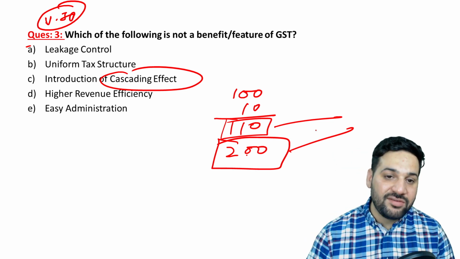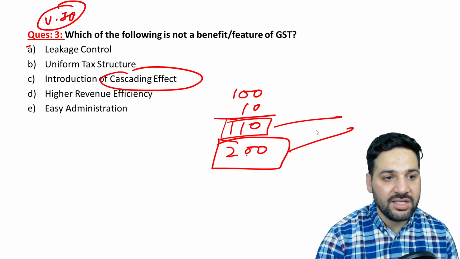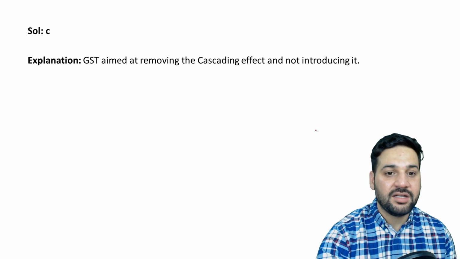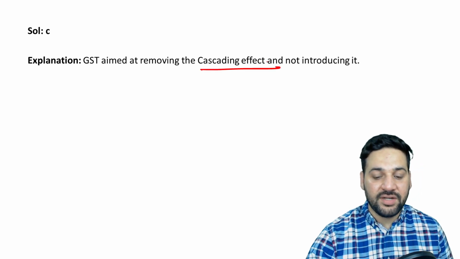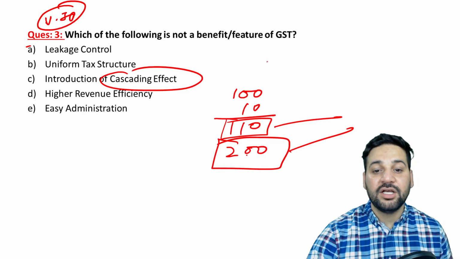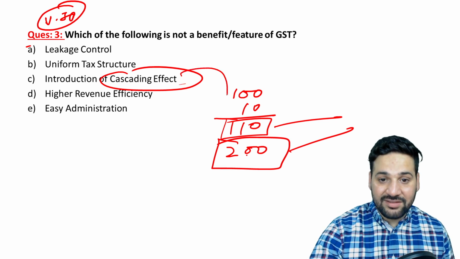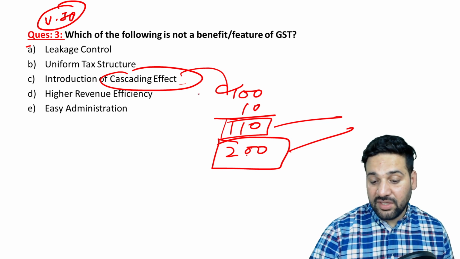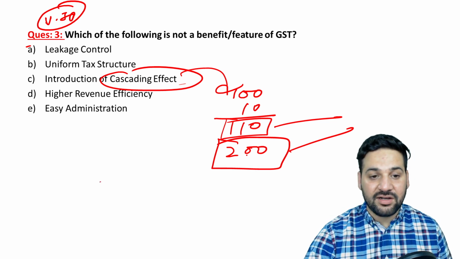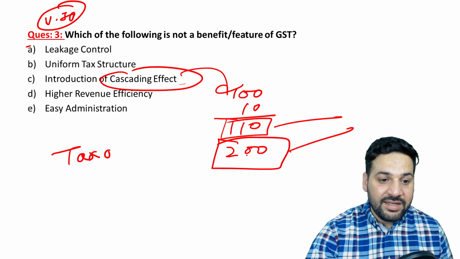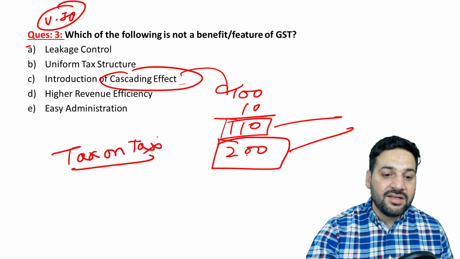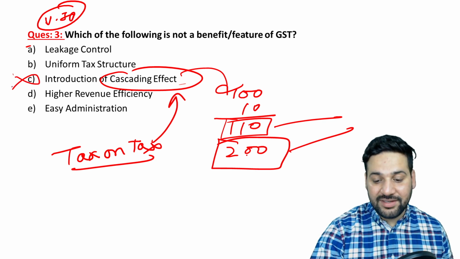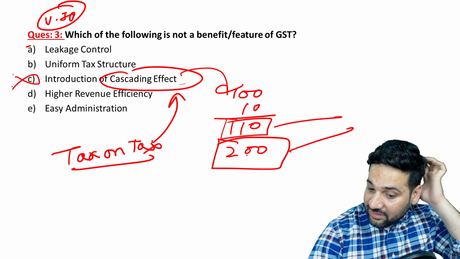While in GST, GST is aimed at removing the cascading effect, not introducing it, right? So basically that is cascading effect. If there is tax on tax, that's the right word, Lokesh, and thank you. Tax on tax, that is cascading effect. So GST removes the cascading effect. It avoids the cascading effect.